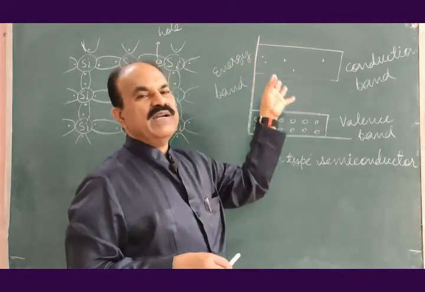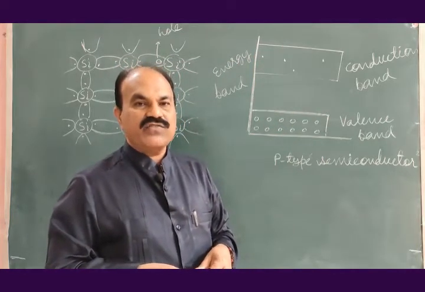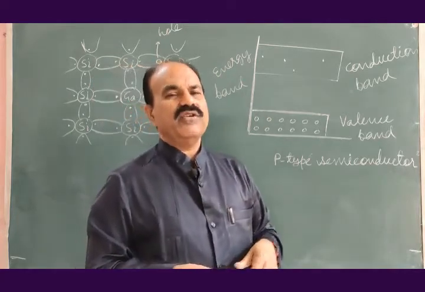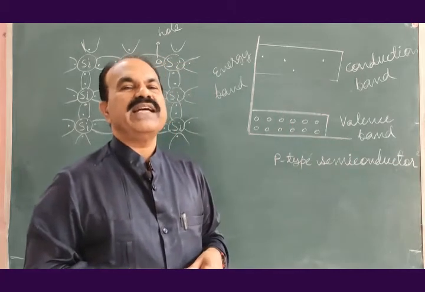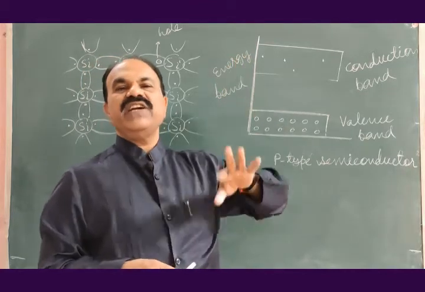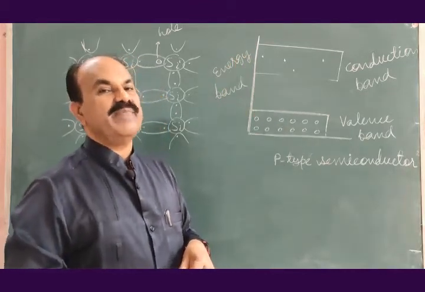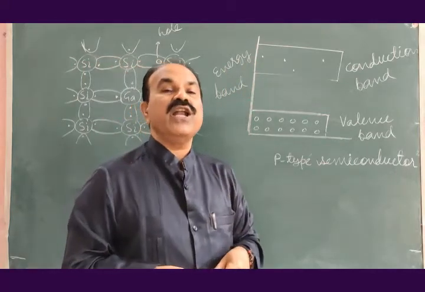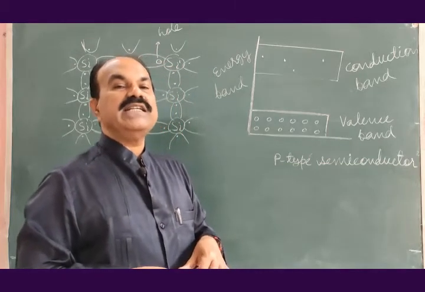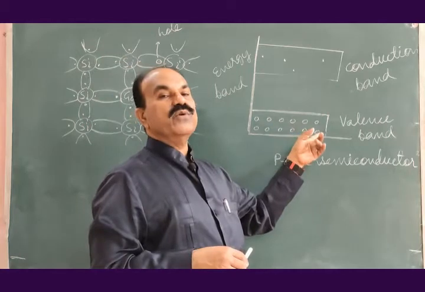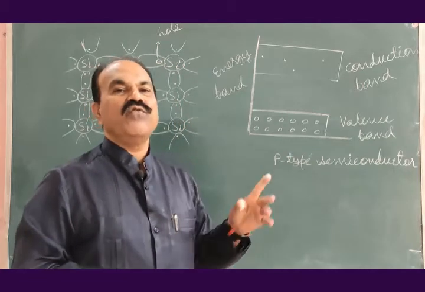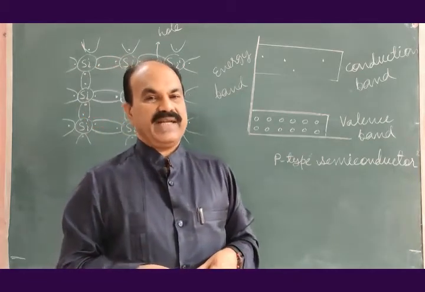This is clear from the energy band of p type semiconductor. The energy band diagram of p type semiconductor illustrates that holes are very large in number in the valence band. Electrons are very few in number in the conduction band, and therefore almost all current in p type is conducted by free holes. Electrons have very little contribution to the current flowing through the p type semiconductor.